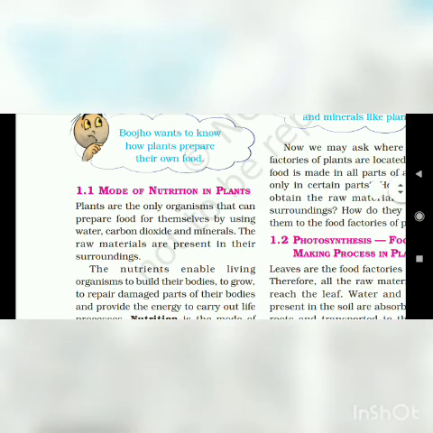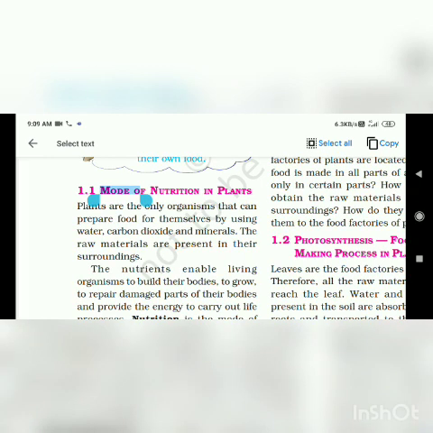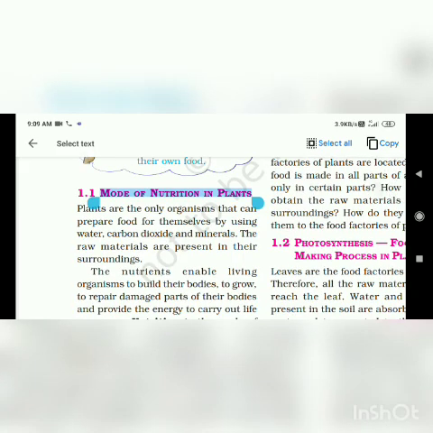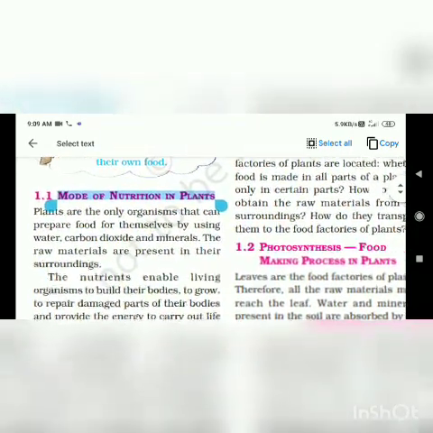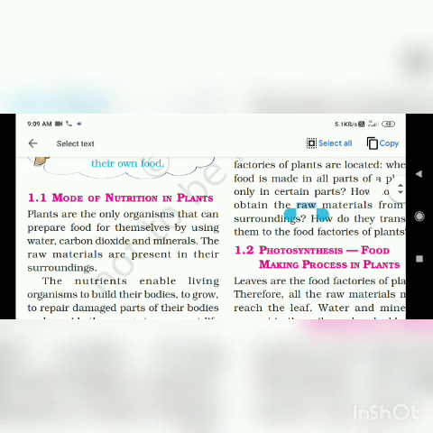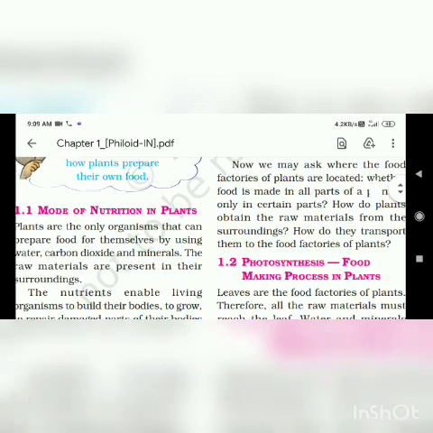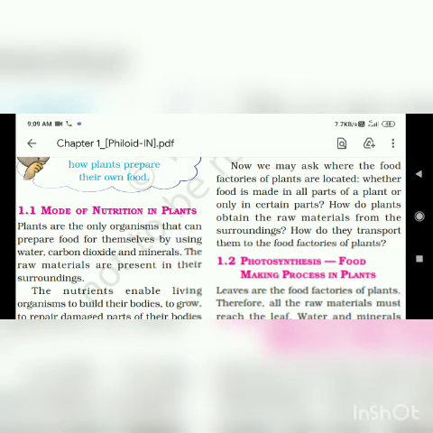You can see figure 1.1, this picture, this is a cell. If you look at our skin, you can see small dots. These are called cells. A cell can be seen only under the microscope.